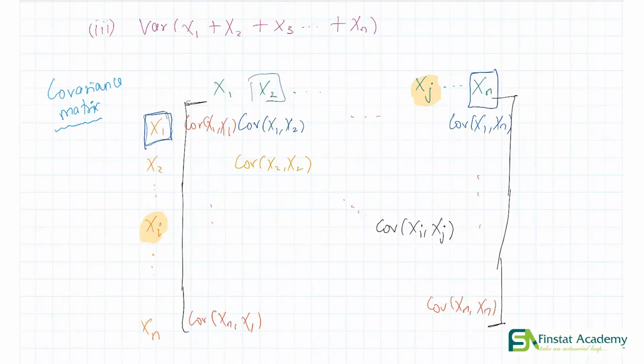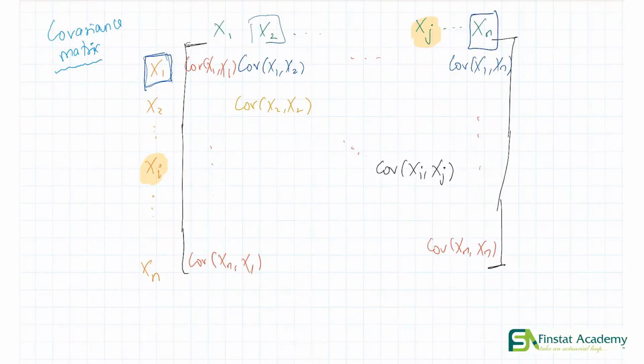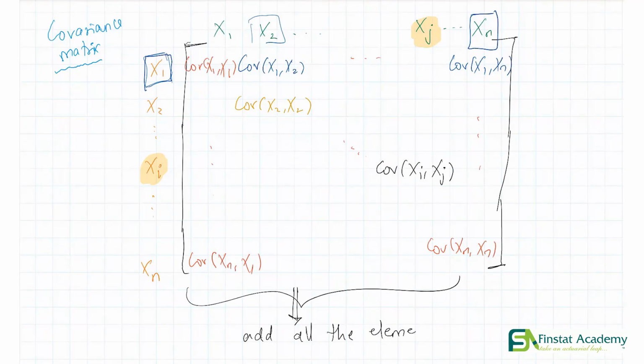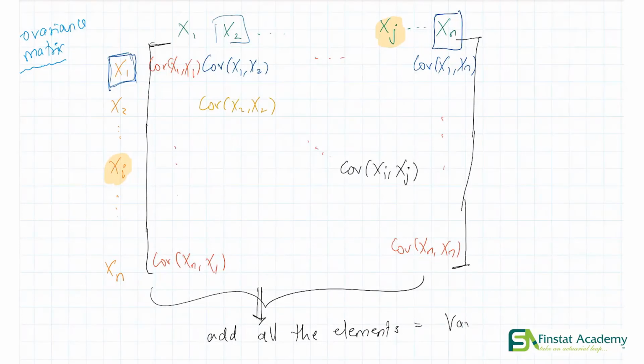Now if you remember, as I mentioned before, adding all the elements of our covariance matrix gives us what we want, right? We simply have to add all the elements, and if we do that, we'll get what we want, which is nothing but the variance of x1 plus x2 all the way up to xn.